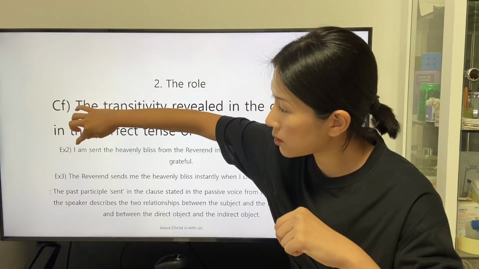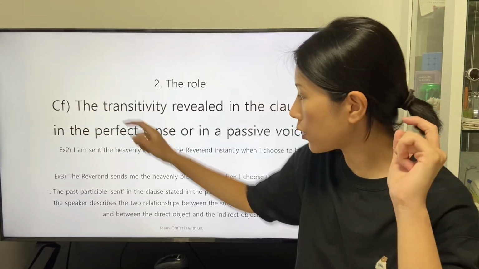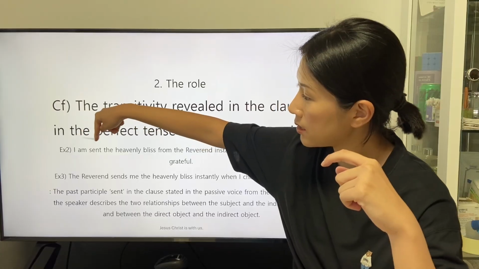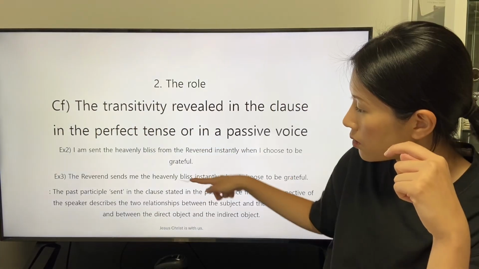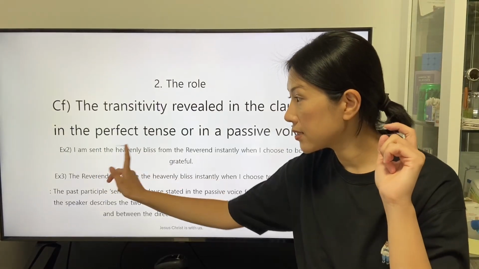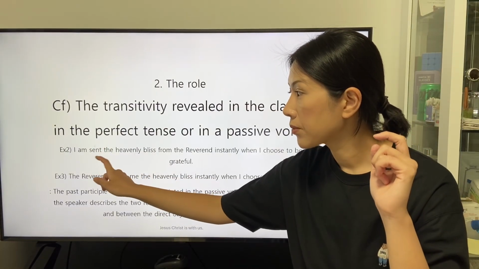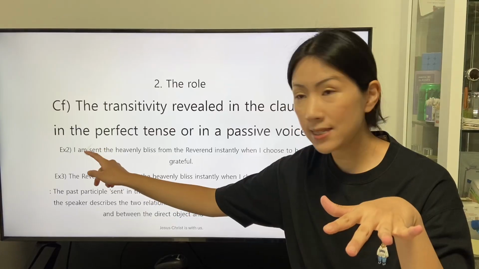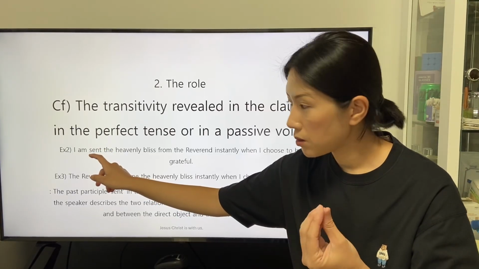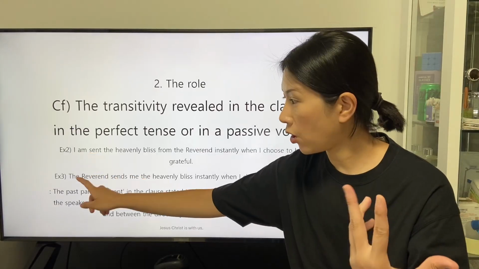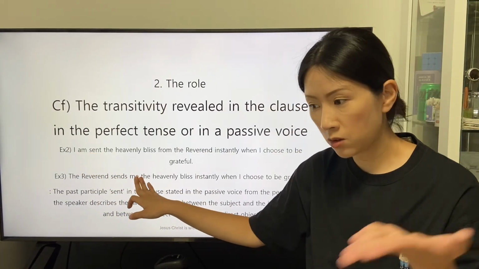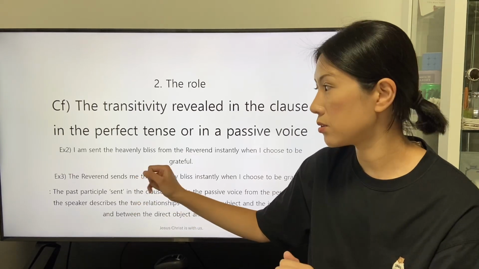The indirect object becomes the subject, and the direct object becomes the object of the subjective complement sent that is a transitive verb in the clause stated in the active voice.